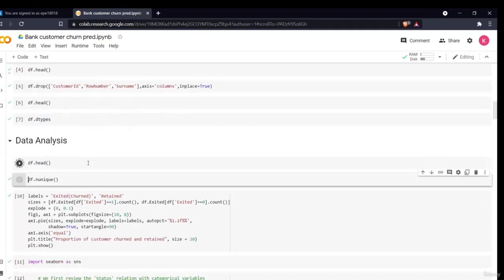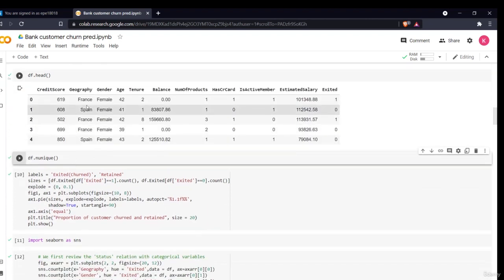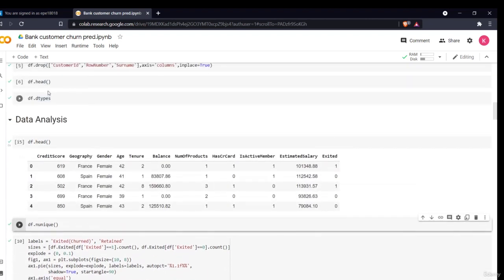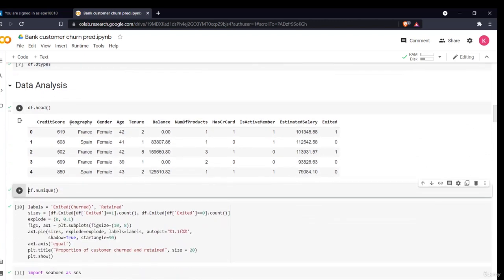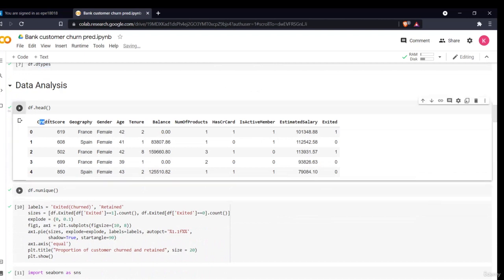So first let's have a look at our data. So this is our data, right? After excluding the customer ID, row number and surname. So now let us understand these attributes. What are these columns? First is the credit score. So credit score is basically a score given by the bank, based on how frequently you use your credit card, how you use it, and how you are using the bank services. Based on that you get your credit score.